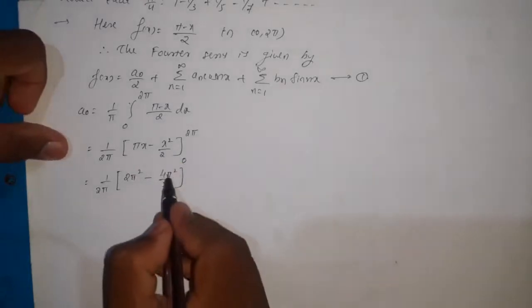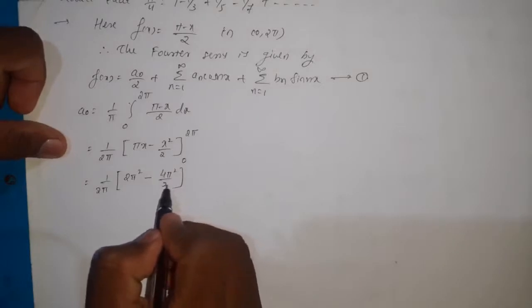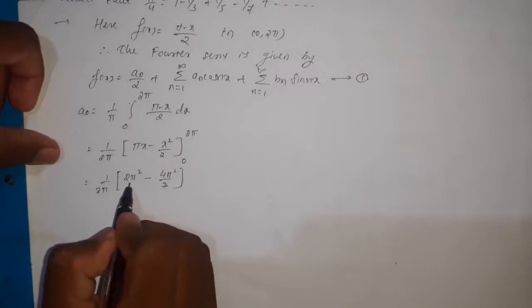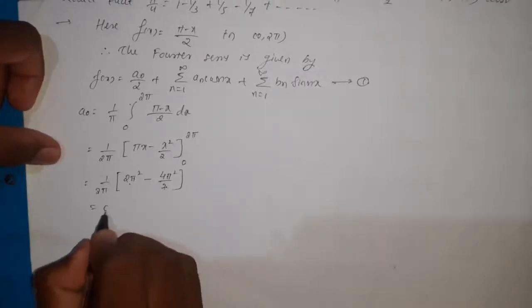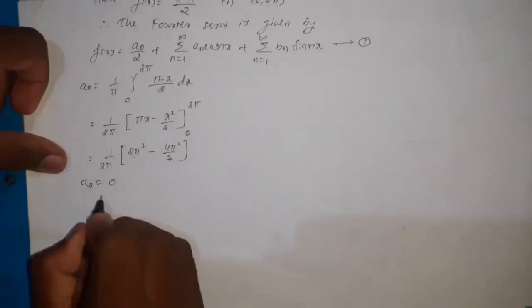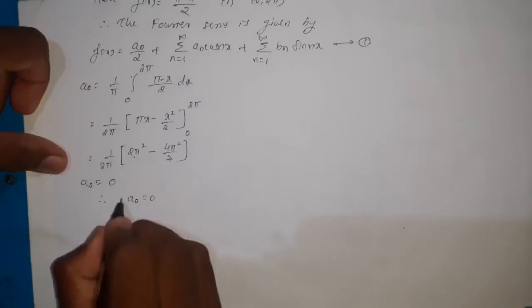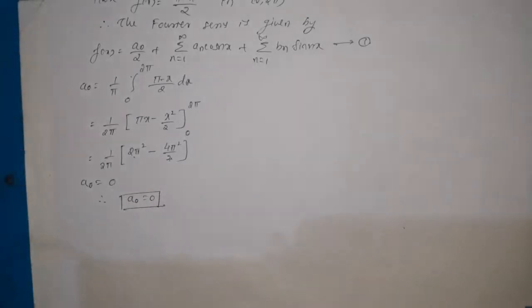Then here 4 pi square by 2, which is equal to 2 pi square, so already 2 pi square is there, so therefore its difference is equal to 0. So therefore here we got a0 equal to 0. The first Fourier coefficient is equal to 0.